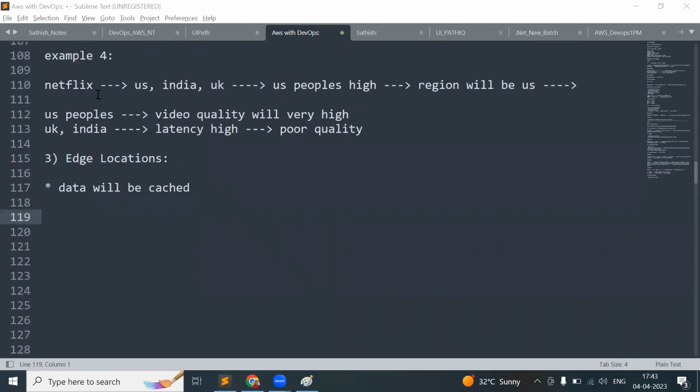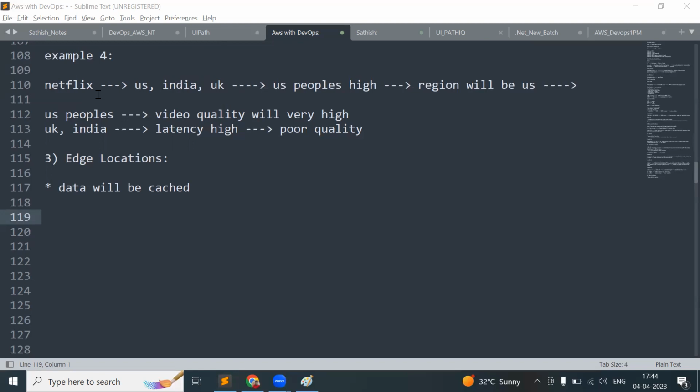Let's take this example itself. So you have a Netflix app. First time, if you're logging in, it will go to the US database or US server. It will check whether the password and the email address that you have entered are already there in the database, and whether we can let you log in or not. If it is correct, we log into the Netflix account. If it is incorrect in the US database, definitely you cannot log in. First time, it has been confirmed that this is a valid user, valid password.